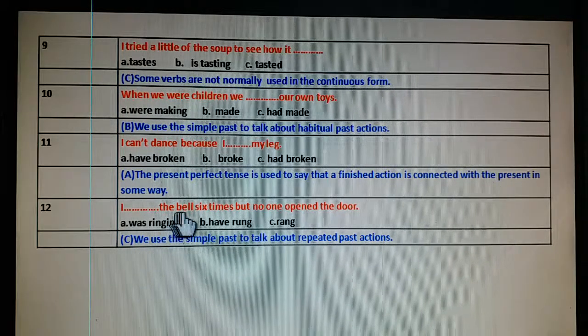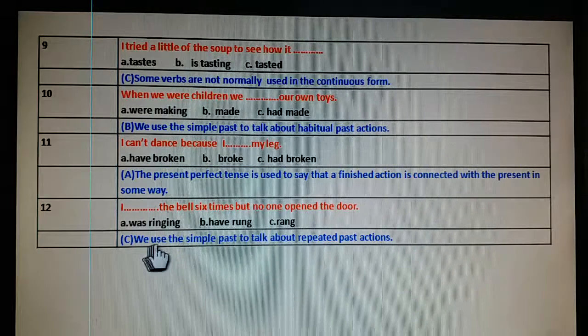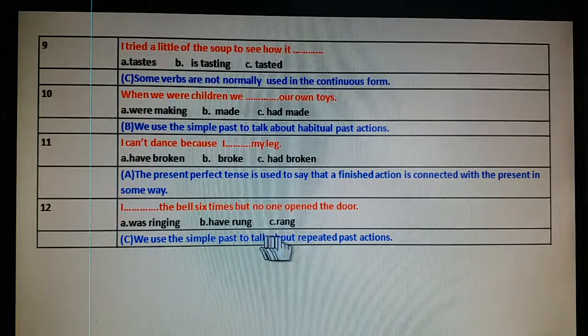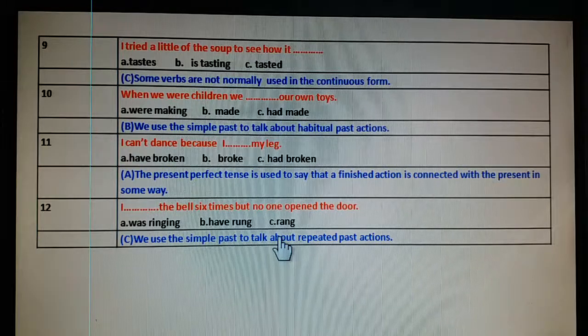I rang the bell 6 times, but no one opened the door. Rang. We use the simple past to talk about repeated past actions. For repeated past actions, we use simple past.